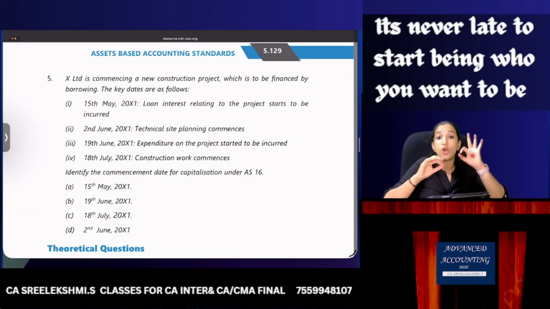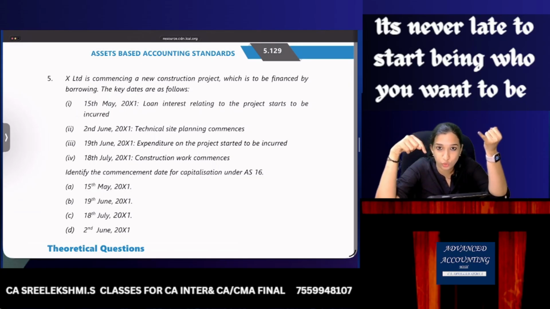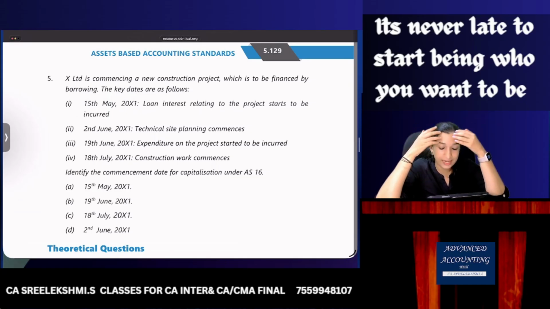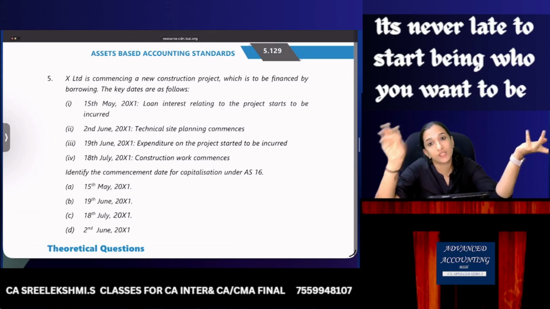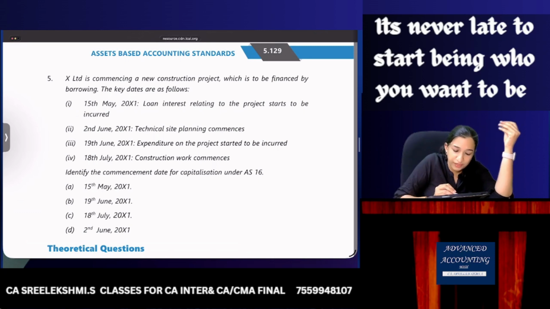Capitalization can be commenced when all the three conditions are satisfied. Expenditure is incurred 19th June onwards. Borrowing cost is incurred from 15th May onwards. Activities are in progress. Technical site planning, administration work is also activity. So 15th May, only interest incurred. 2nd June, interest and technical site planning. 19th June, interest, borrowing cost incurred, activities are in progress and expenditure incurred.